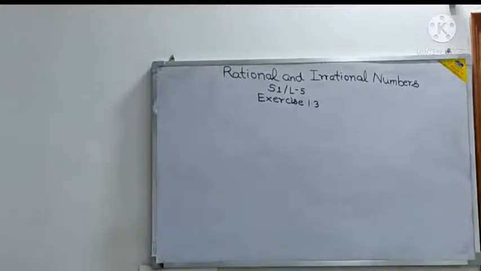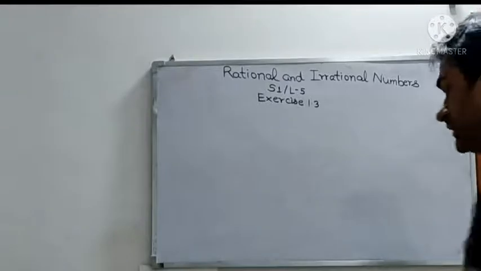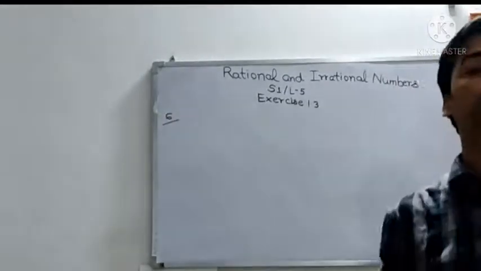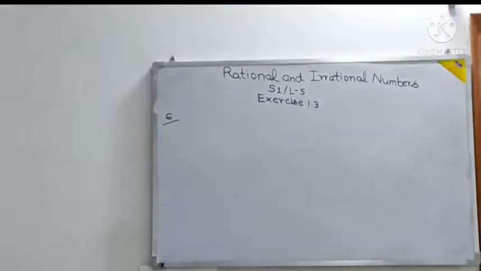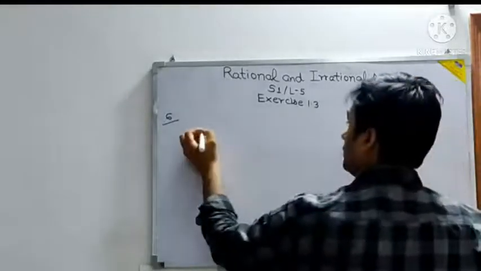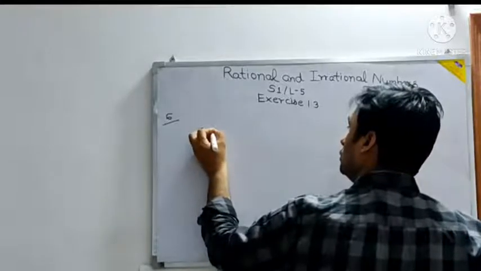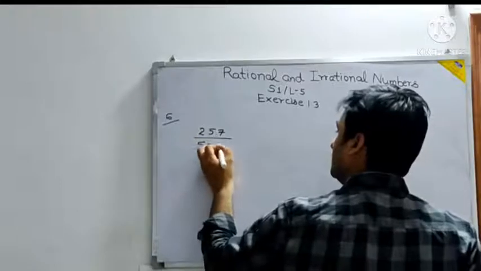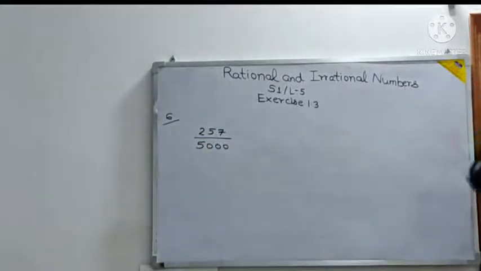Someone had asked me question number 6, so I'm taking up question 6 from exercise 1.3. What does question number 6 say? Without actual division, first of all they are saying write down the denominator of the rational number 257 upon 5000. So the rational number given is 257 upon 5000.